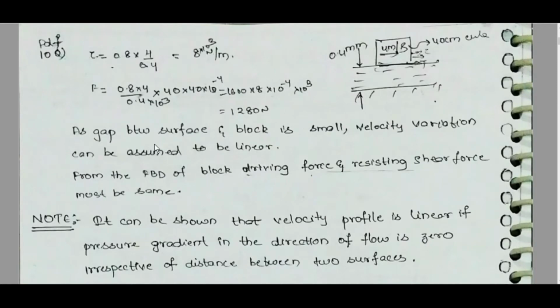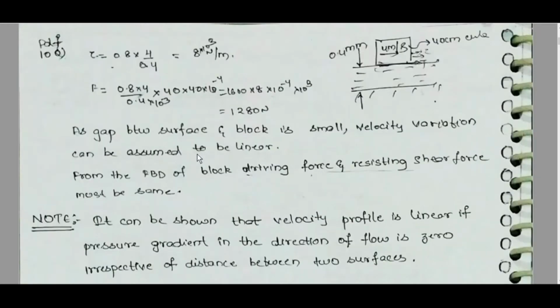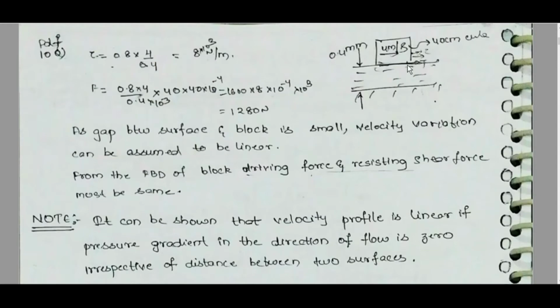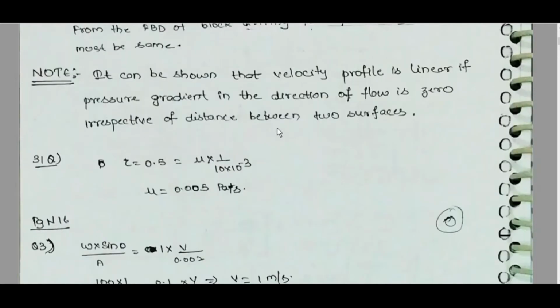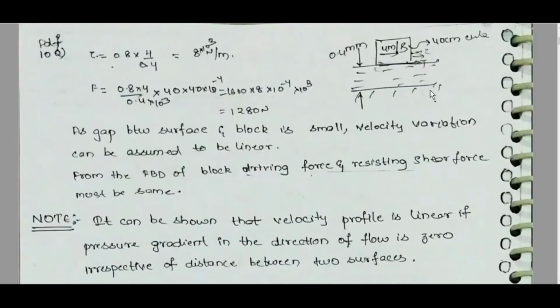One question from a previous paper: as the gap is small, velocity variation can be assumed to be linear. From that, tau is equal to mu delta u by delta y. From the FBD, the block's driving force and the resisting shear force must be the same. It can be shown that the velocity profile is linear if the pressure gradient in the direction of flow is 0, irrespective of the distance between surfaces.